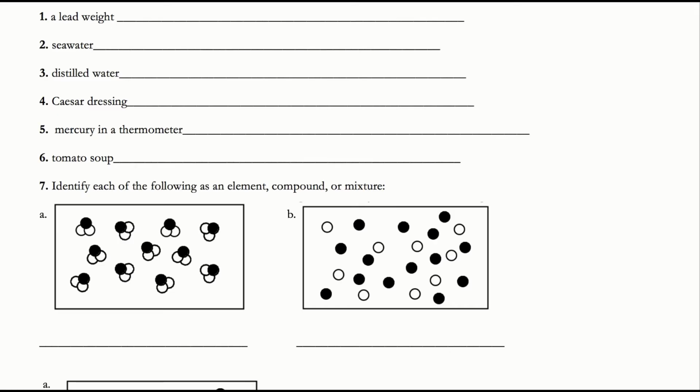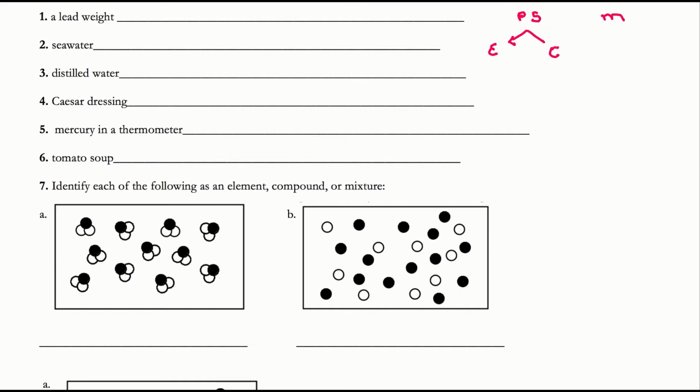All right, so we're going to go through in this video and review how to classify matter. Remember, you've got two different major types of matter. You can have a pure substance or you can have a mixture. If you have a pure substance, that can be further divided up into an element and a compound. Okay? So if you have a pure substance, that's because you only have one type of atom or one type of compound. Okay? If it's an element, then you have only one type of atom.